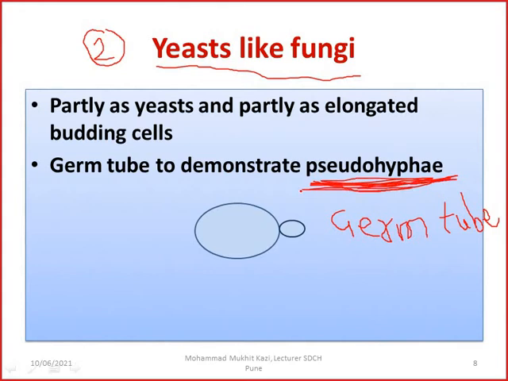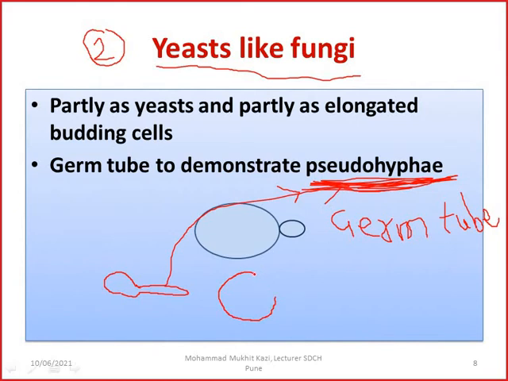Pseudo means look like. So what happens when a unicellular yeast is there and then it extends into a pseudohyphae, this is called pseudohyphae. You can see this is the best example, you might have seen, and it looks like that. I am not able to control the mouse, so I am not able to draw neat diagrams, just bear with me. So this is the yeast.